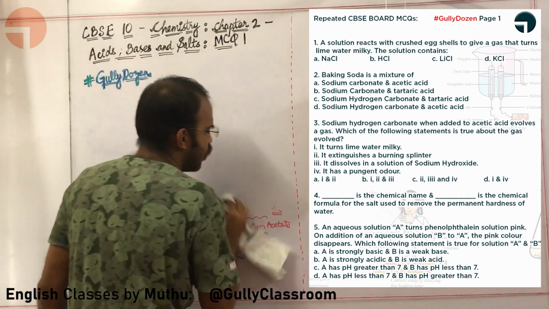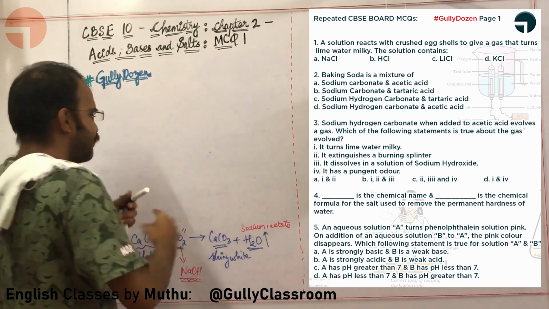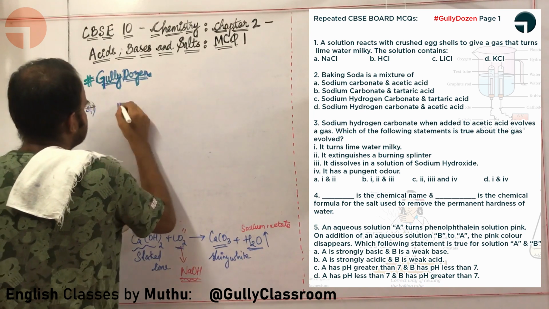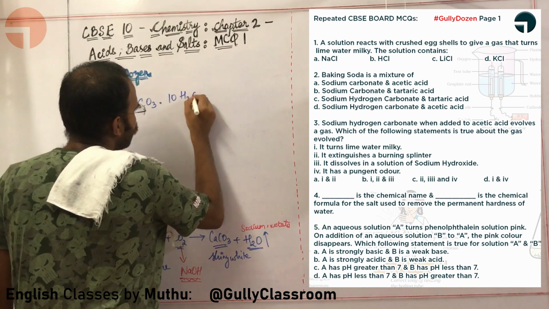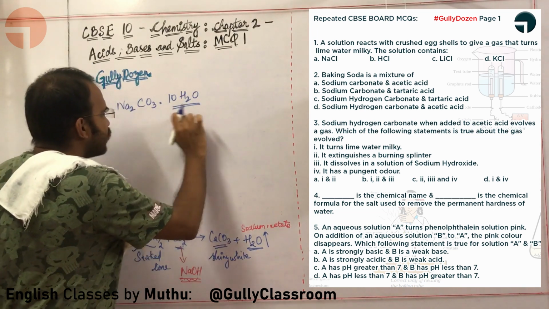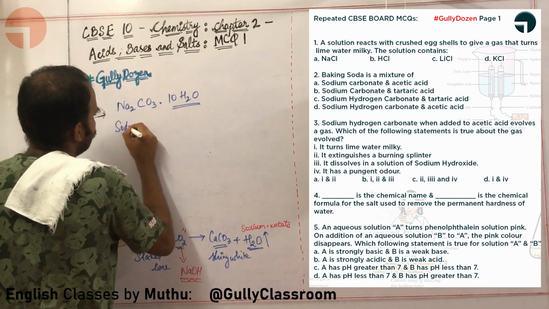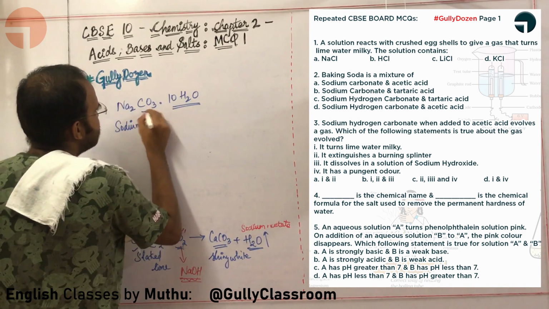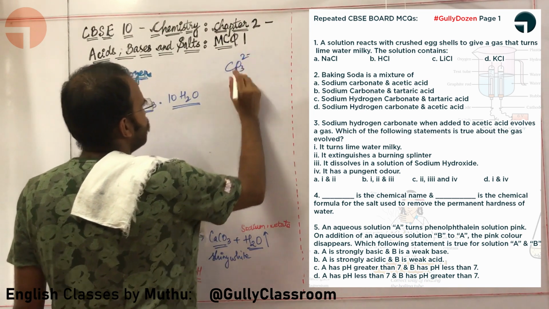Okay sir. What is the formula for washing soda? The formula for washing soda is given as Na2CO3.10H2O. This is called water of crystallization. How will you write the chemical name for this, sir? Let us read this. Here there is sodium, and this is a carbonate ion. Carbonate means CO3 2 minus.